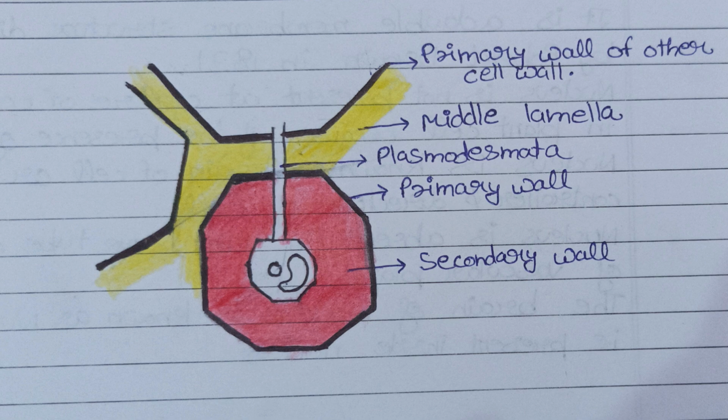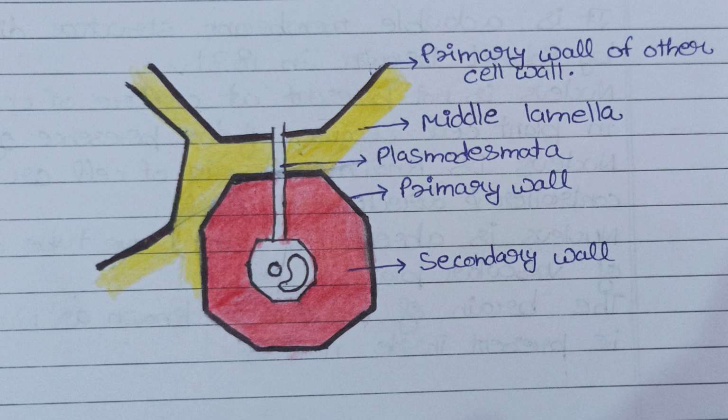In this picture, the yellow color that is filled between the two primary cell walls represents the middle lamella. Outside the primary cell wall, the middle lamella is found, and inside the primary cell wall, the secondary cell wall is found. The red color that is filled inside the primary cell wall denotes the secondary cell wall.